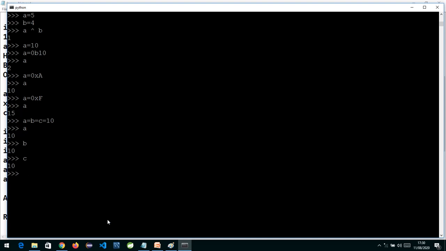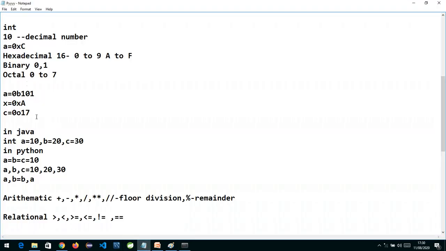Whereas if we want to write the same thing in Java or C++, we would have written it this way: int A equals to 10, comma, B equals to 20, comma, C. So this is the way we do it. But in Python, in one single go, we write A equal to B equal to C equal to 10.